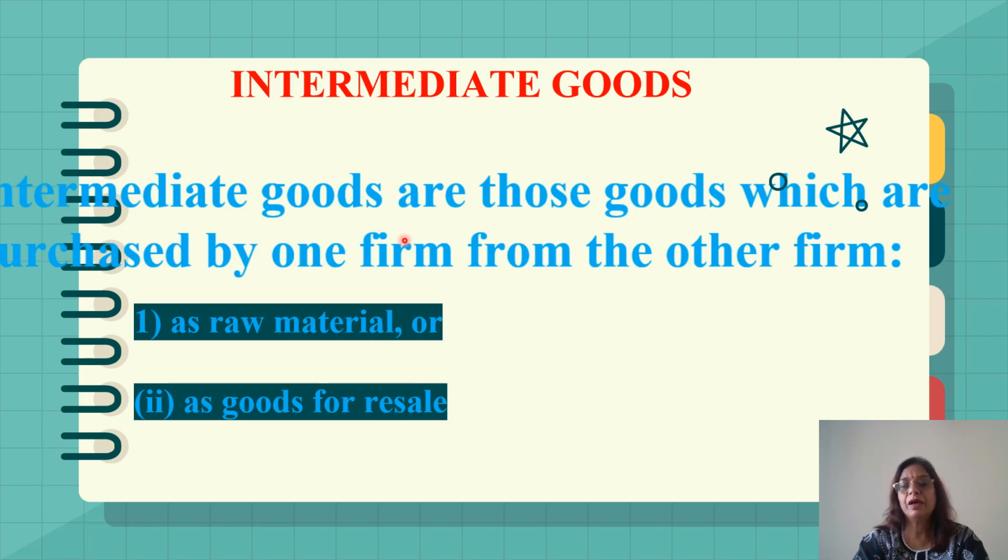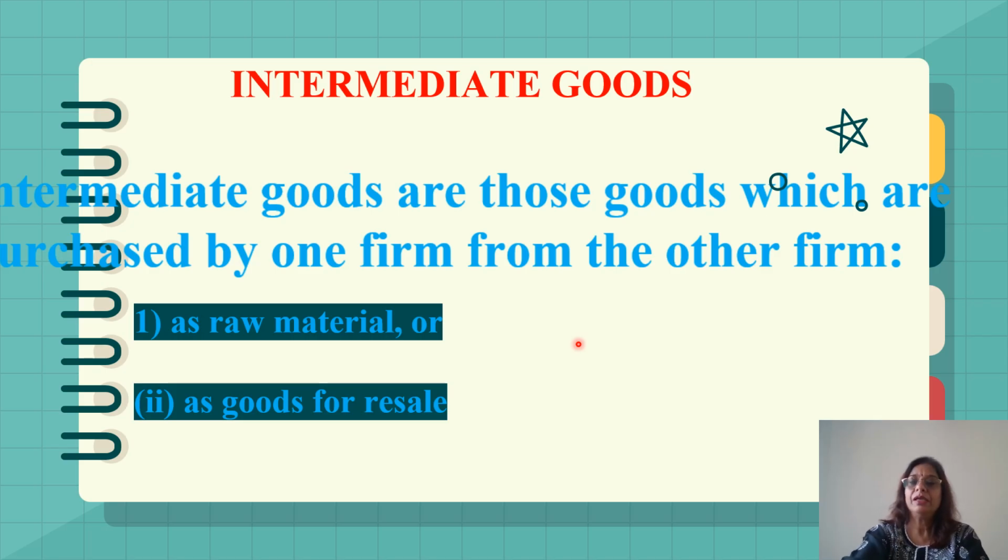First of all, I am going to explain intermediate goods are those goods which are purchased by one firm from the other firm. They are not directly consumed. They are demanded or purchased as a raw material or for a resale.